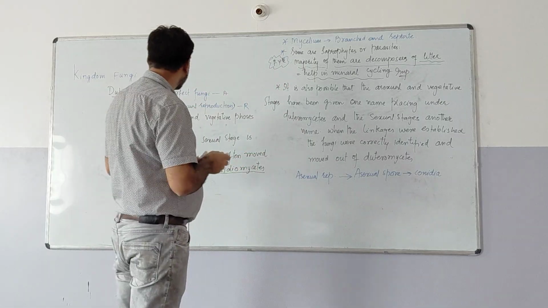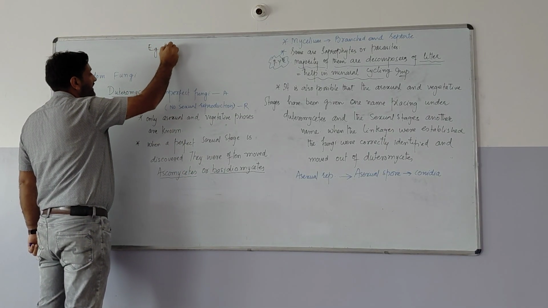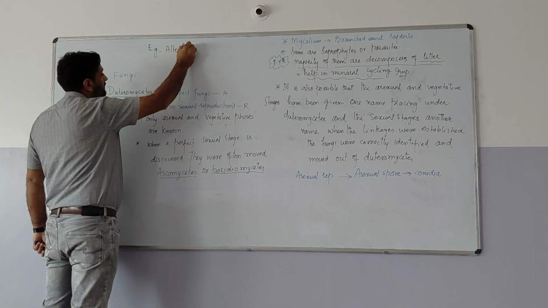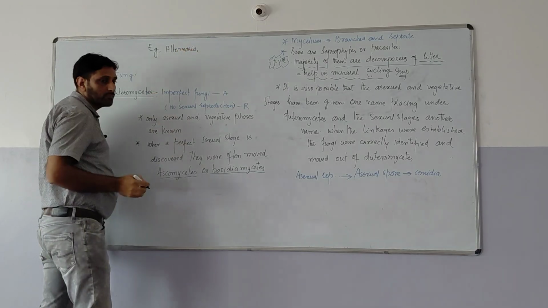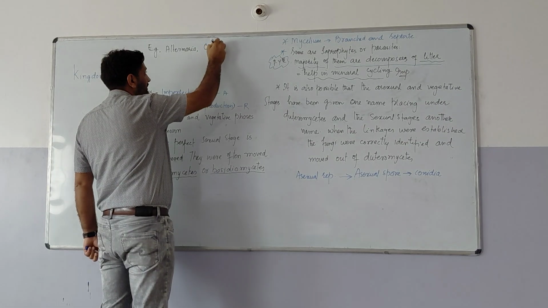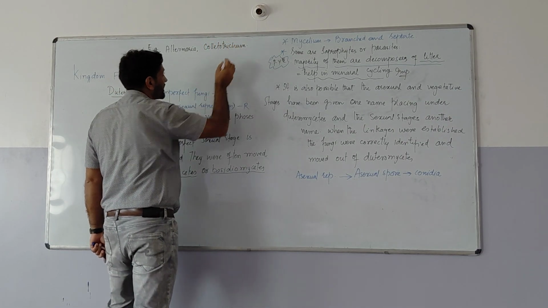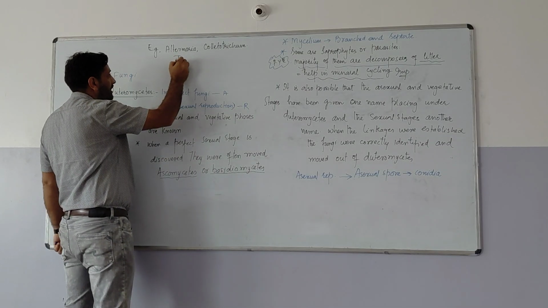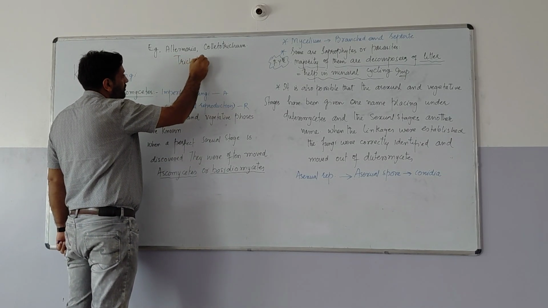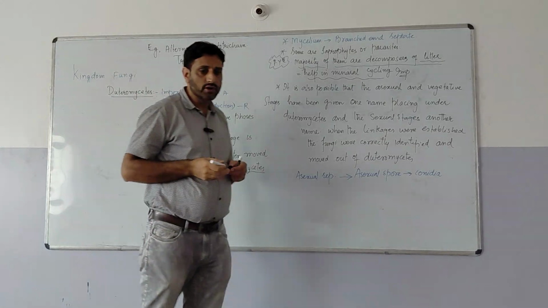Examples of this are Alternaria, Colletotrichum, and also Trichoderma. These are the examples of Deuteromycetes.